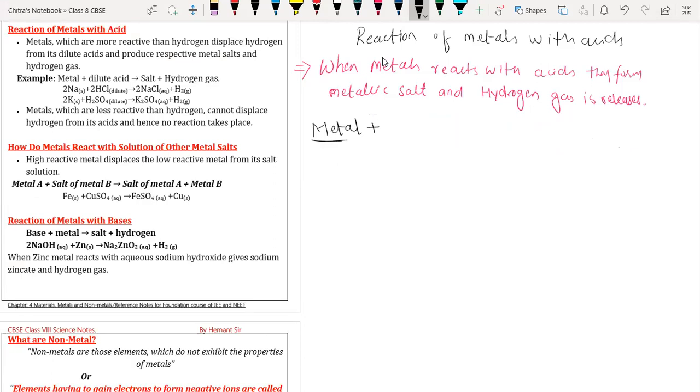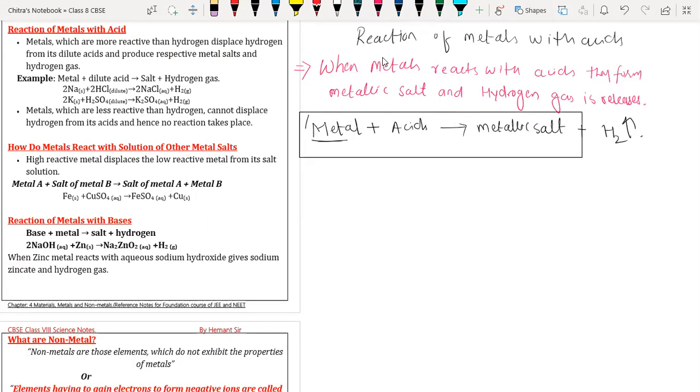Okay. So we have metal. When it is going to react with acid, they are going to form metallic salt, and hydrogen gas is released. So this is what I have written over here, which is nothing but the word equation, or we can say the general equation for the reaction of metal and acid. Now I'm going to write the first example, so we will understand by example.